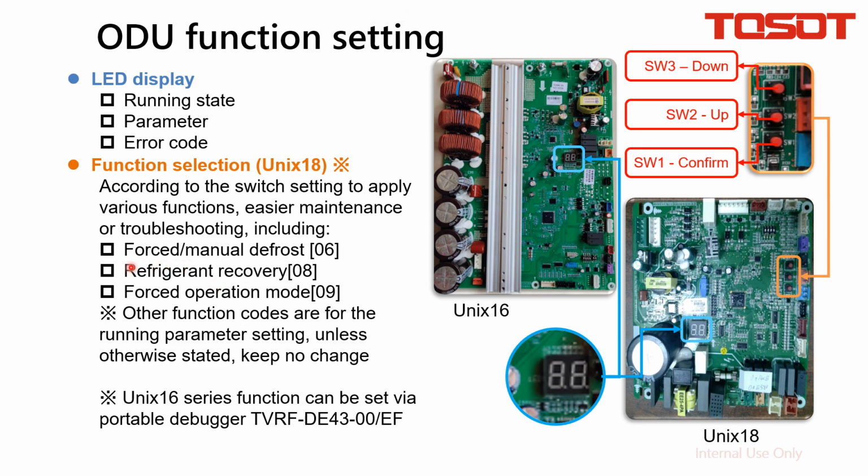Here we offer you force defrost, which is manual defrost, and refrigerant recovery, which collects the refrigerant from the pipeline and the air handler. Force operation mode is just for test runs. Once applied, it will ignore the signal from the 24-volt input. As for Unix 16, there are no buttons here. All the function settings should be set from the portable debugger, this one.